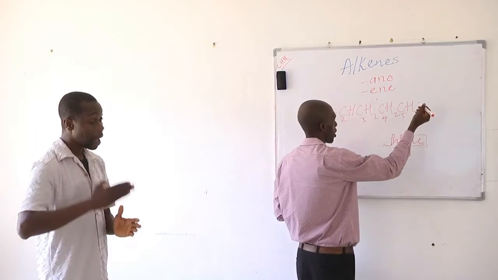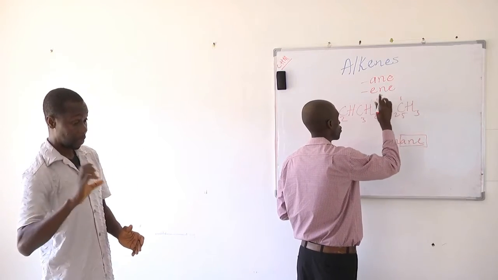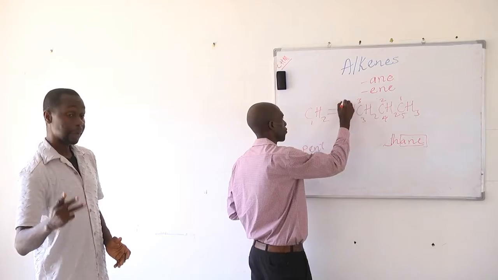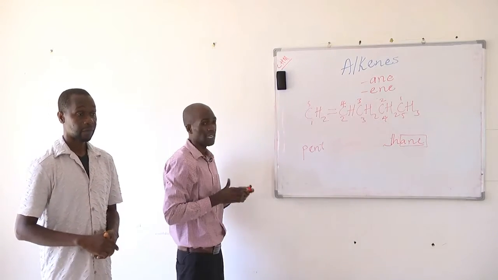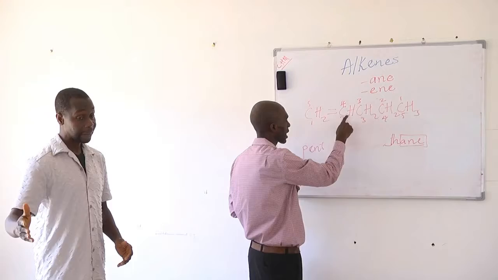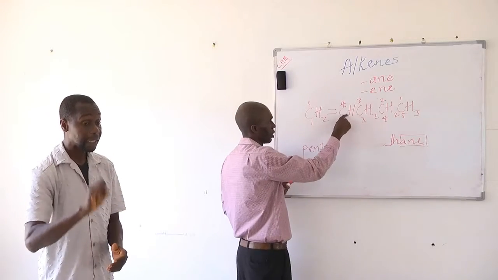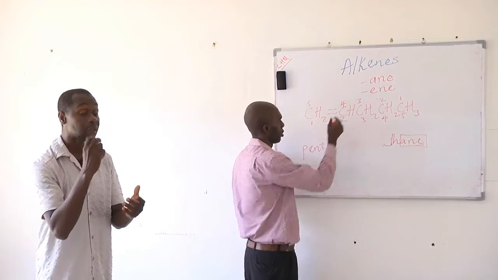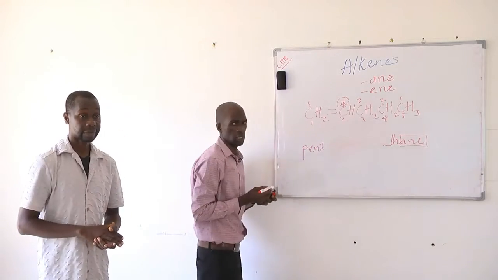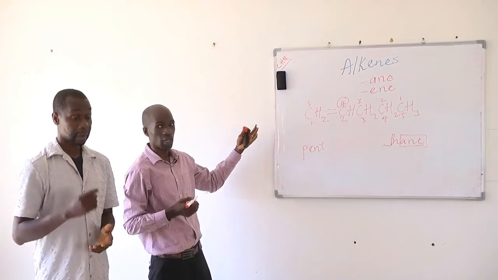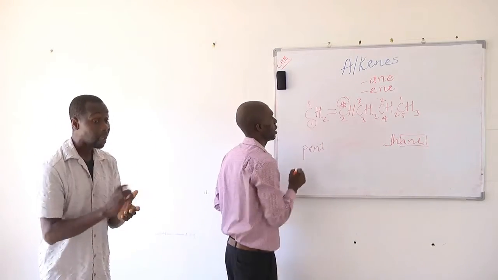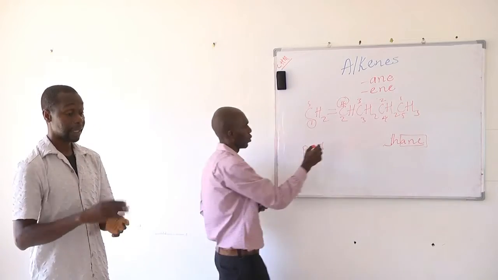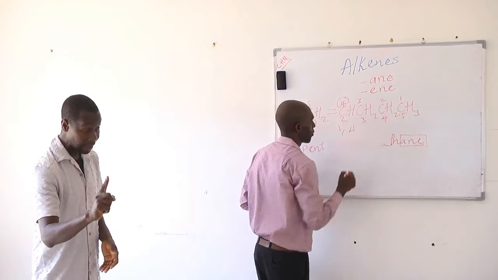If you start from our right, this is carbon 1, 2, 3, 4, and 5. Okay. So starting from our right, the first carbon that shares the double bond is carbon number 4. And if you start counting from our left, the first carbon that shares the double bond is carbon number 1.